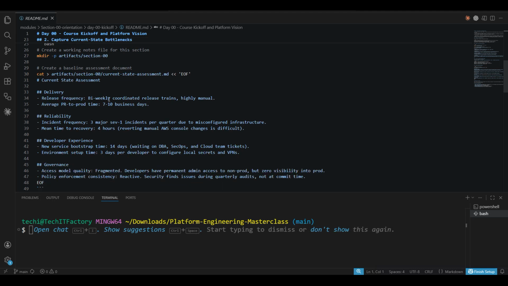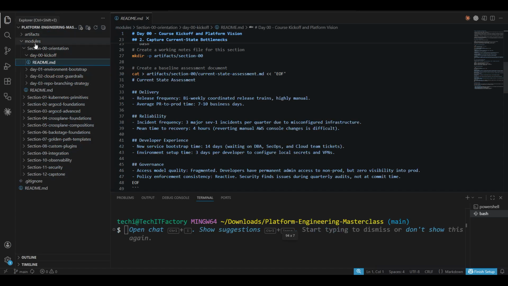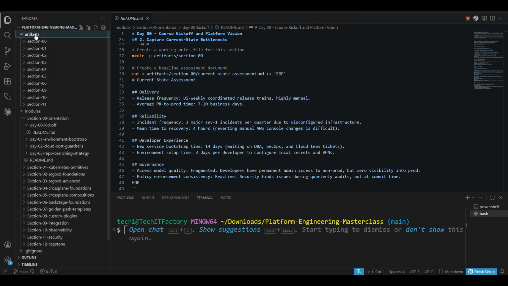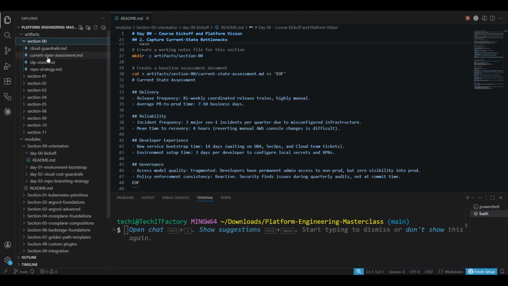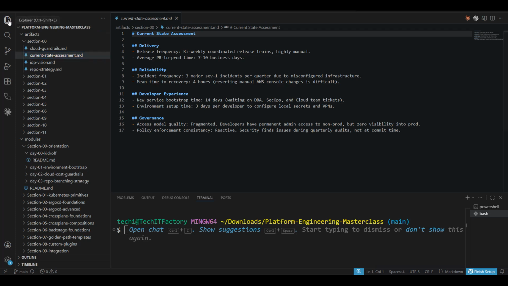In the artifacts, go and create a section called current state assessment. Why do we need it? I've already told you we are going to create a baseline assessment. Right now we have created current state assessment.md. If you go into the artifacts section 0, we have the current state assessment.